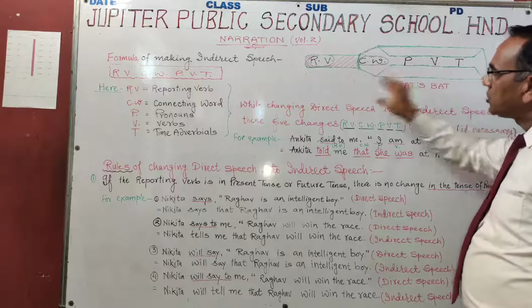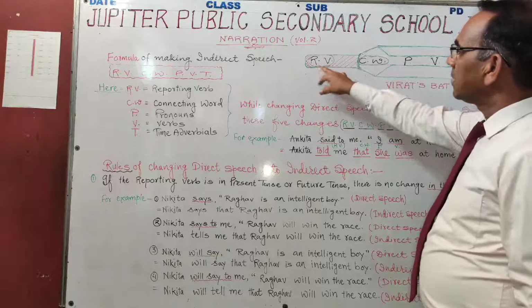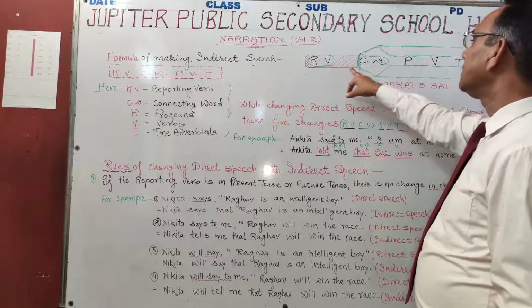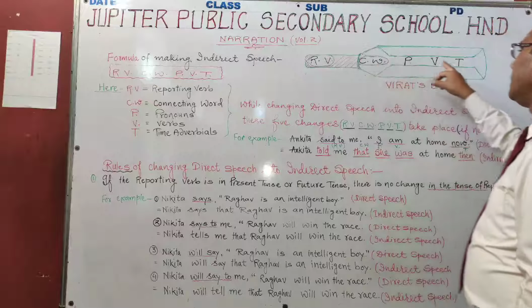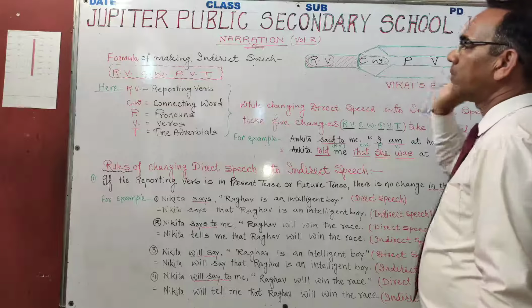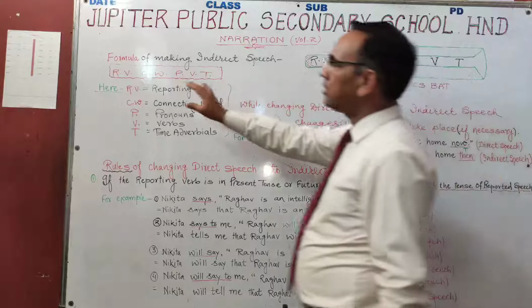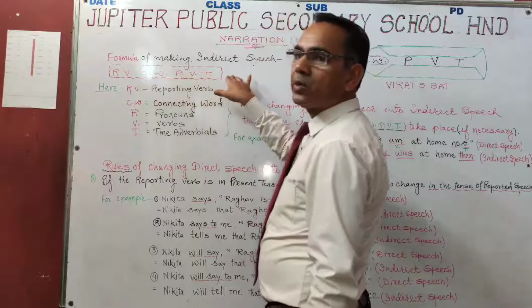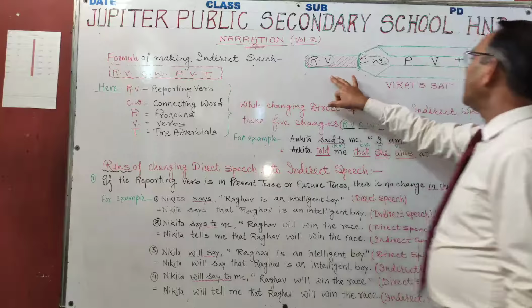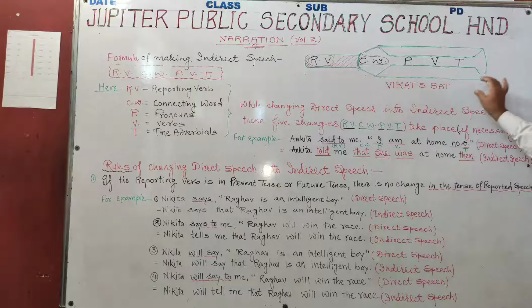You can see here RV, CW, P, V, T. The formula's name is RVCWPVT. You can see here also RVCWPVT, and it has been shown through this bat.